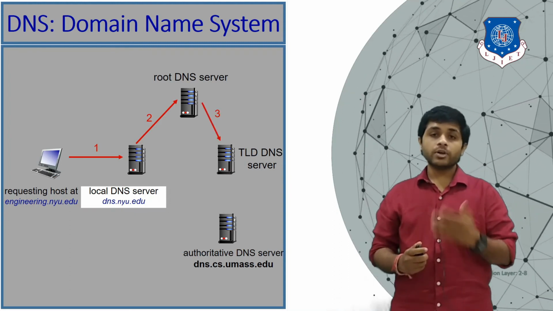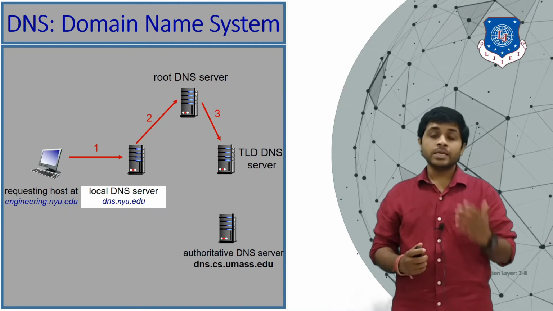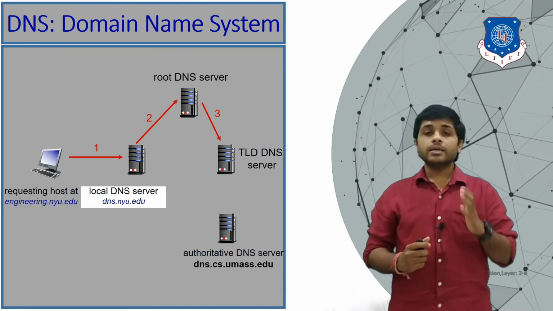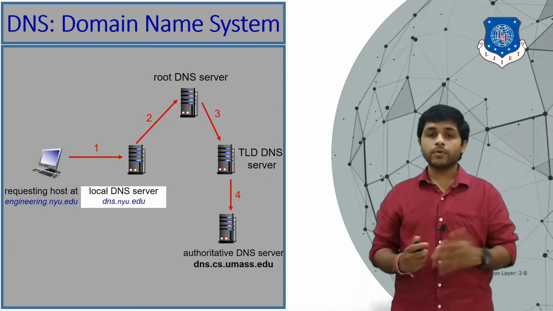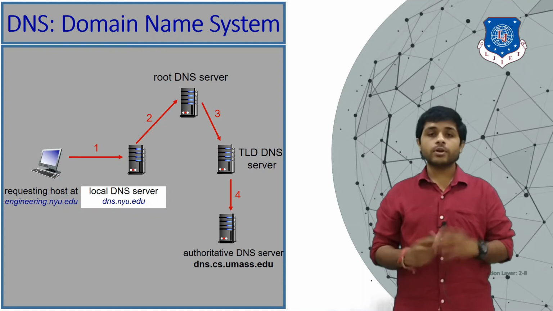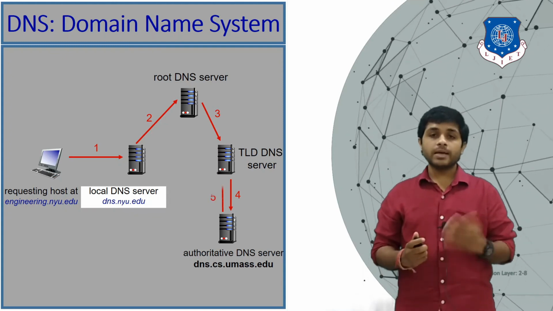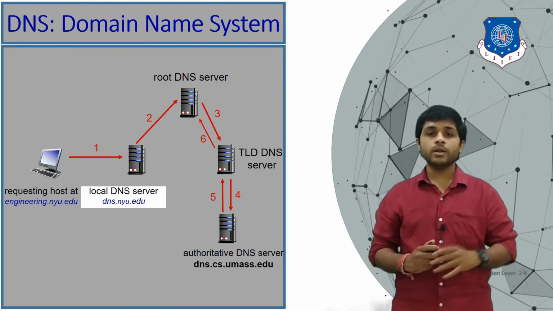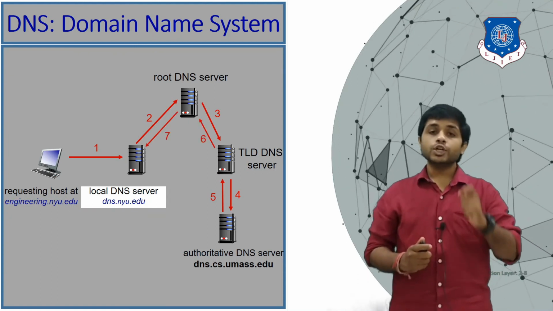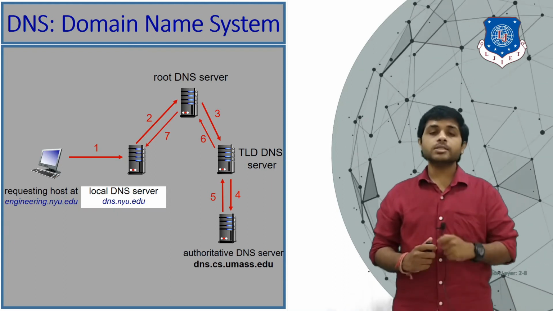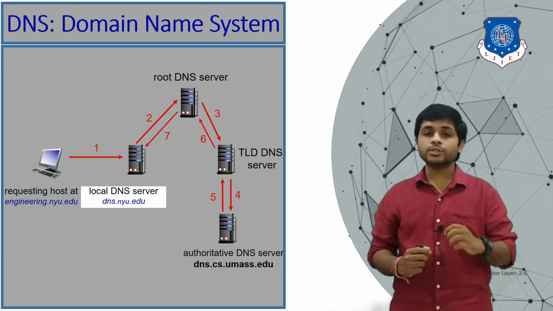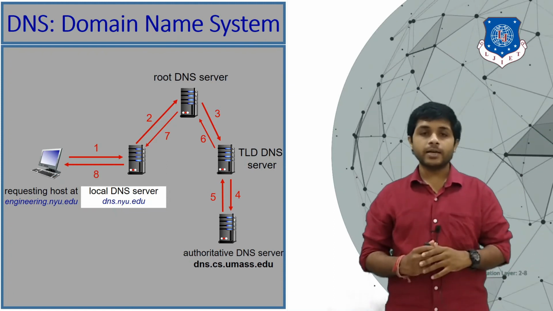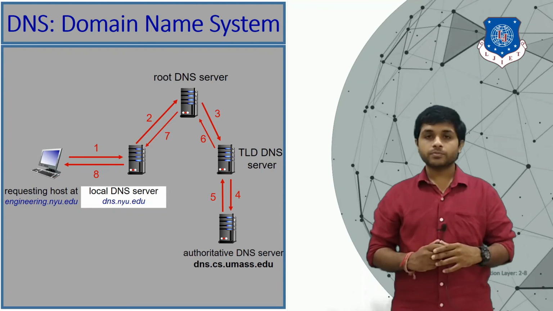If the TLD server knows the IP address, then it will reply. If the TLD server doesn't know, it knows to which server it can forward the query, and it will forward the query. The authoritative DNS server knows the IP address, so it will reply with the IP address to the TLD. The TLD replies with the IP address to the root server, the root server replies to the local server, and the local server replies to you, and your browser will save that IP address for that particular website.